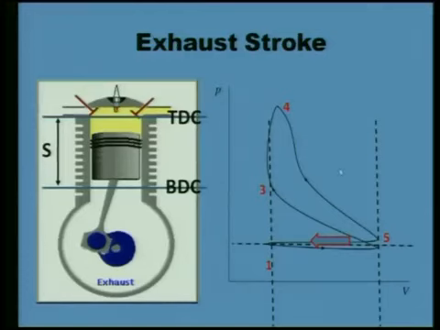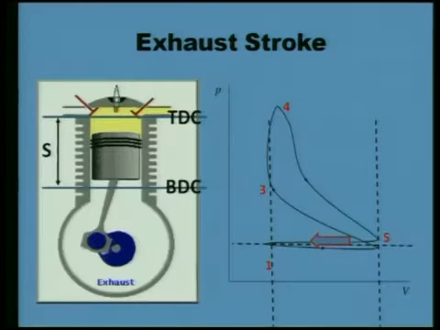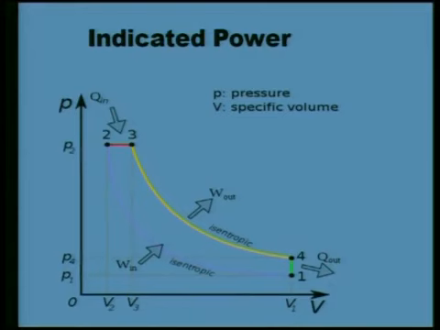In the case of this type of cycle where heat addition is at constant volume, this process is irreversible. So compared to the Carnot cycle, this cycle will give lesser efficiency, because this process of heat addition is irreversible. Process 3 to 4 heat addition is at constant volume, just like the ideal Otto cycle. In the case of the Otto cycle, heat addition is at constant volume. So the cycle which I am indicating here is the Otto cycle, with an irreversible process of heat addition.